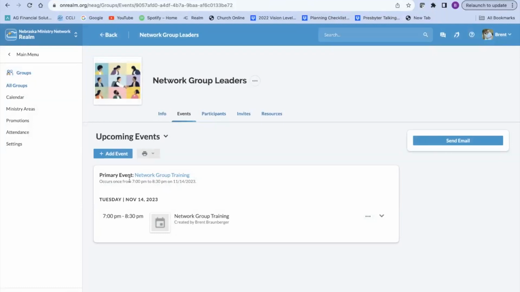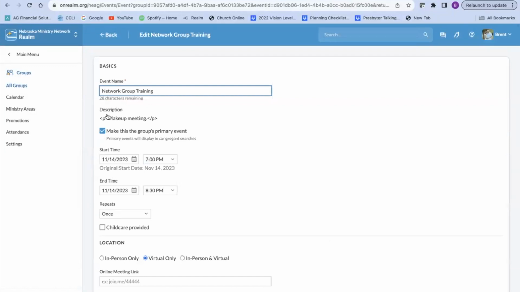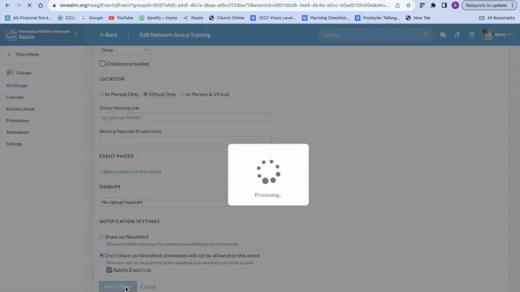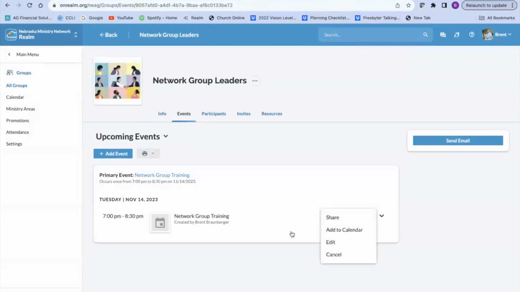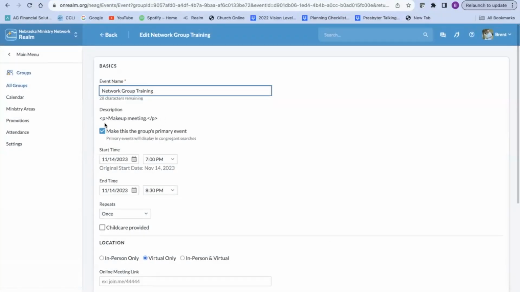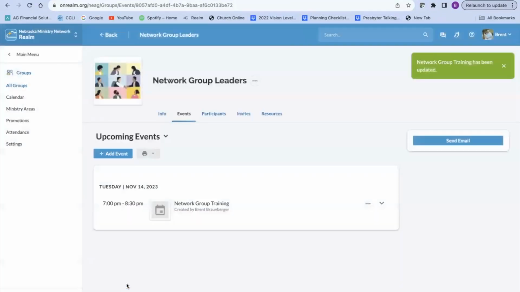So if I'm meeting in December and I've created an event for December, I go into edit, and then I make that the primary event, and then when I save and close, it would show that my next meeting is December, whatever. If I go in and I remove that it is the primary event and none of them are selected, then it won't show that information. So it took it out of there. So that is up to you.